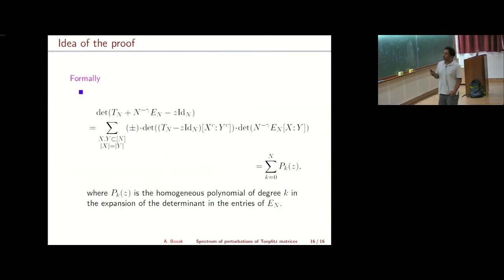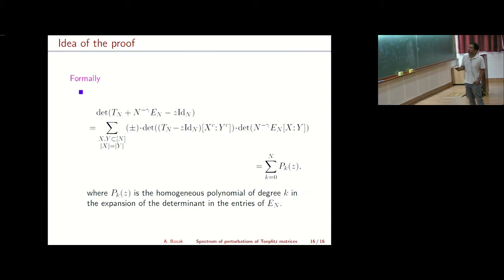To do this formally, we expand this determinant and write it as a sum over pkz, where pkz is the homogeneous polynomial of degree k in the expansion of the determinant in the entries of En. It means that you fix the size of x and y to be k.